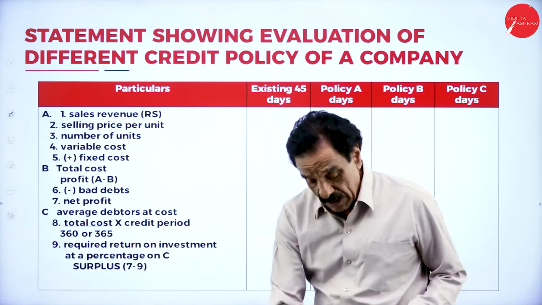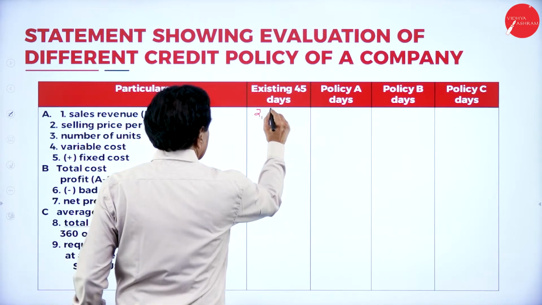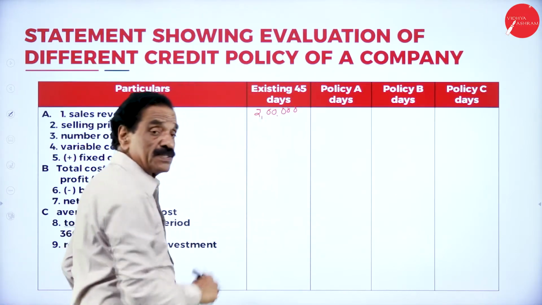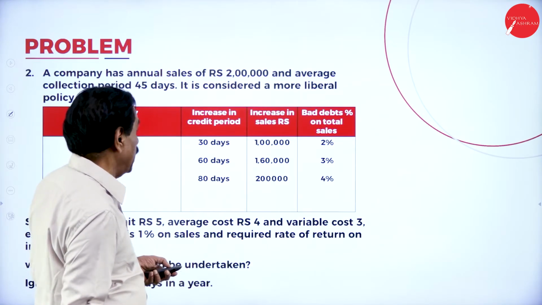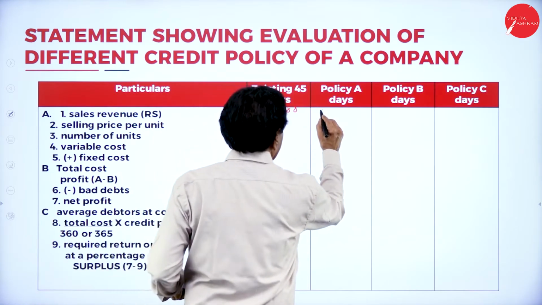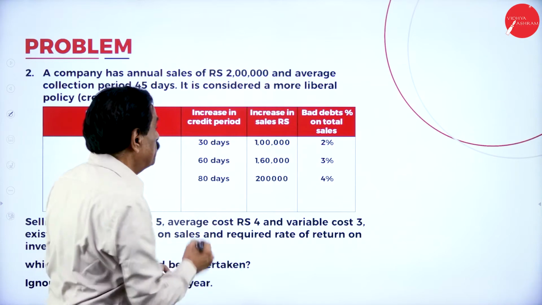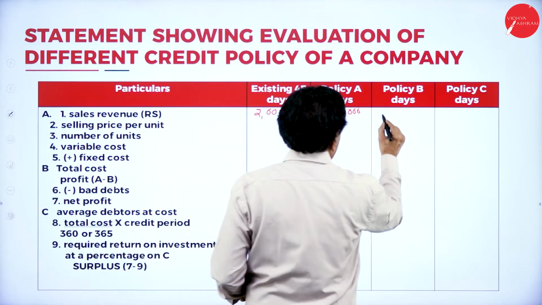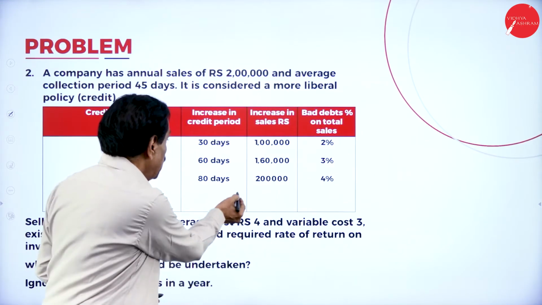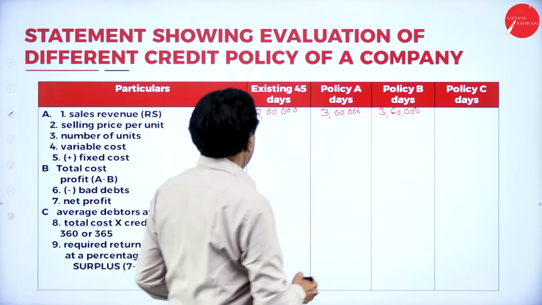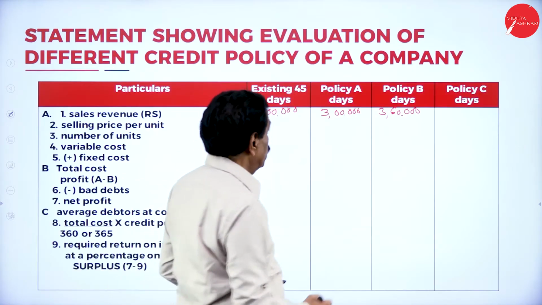Now we'll move. Your annual sales is 2 lakh. Policy A increase by 1 lakh, 3 lakh. Policy B increase by 1,60,000, 3 lakh 60,000. Policy C increase by 2 lakh. What is your existing 2 lakh? Increase by 2 lakh. So it becomes 4 lakh.